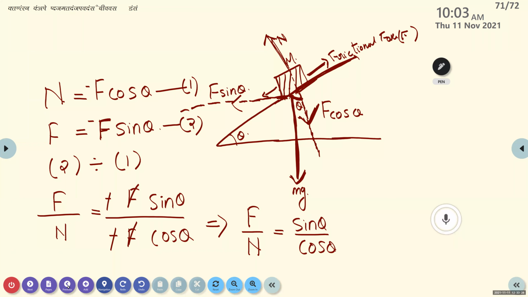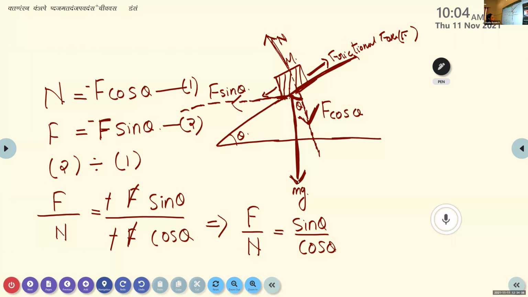So here we have kept the object over the inclined surface. The initial force acting on the object is the downward force, which is vertically downwards due to the weight of the object, that is mg. Another force acting on the object is the reaction force, which is acting normal to the surface. Hence, it is represented by N. Since it is placed on an inclined surface, they are not exactly equal and opposite. In order to balance the object over this inclined surface, we resolve the force due to the weight of the object into two components, F sine theta and F cos theta.